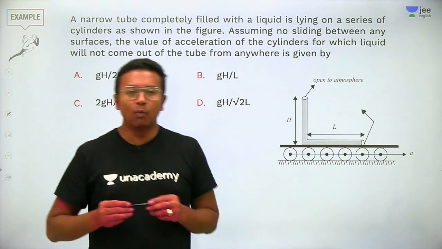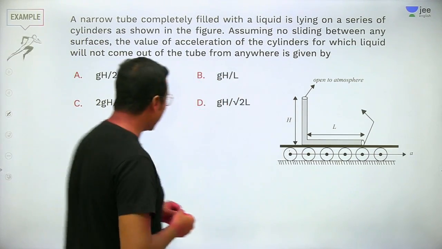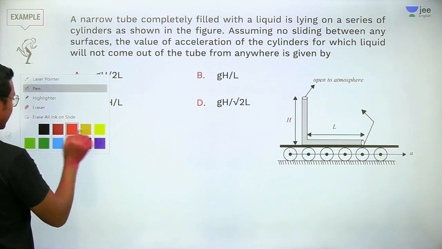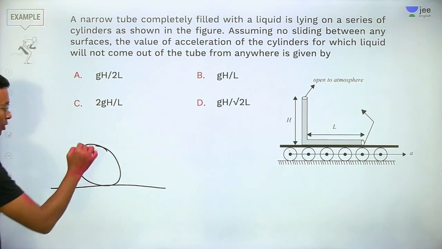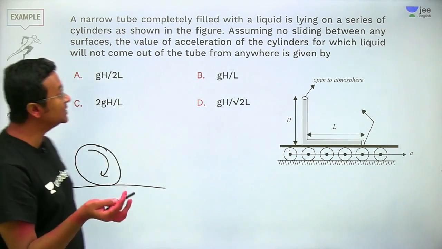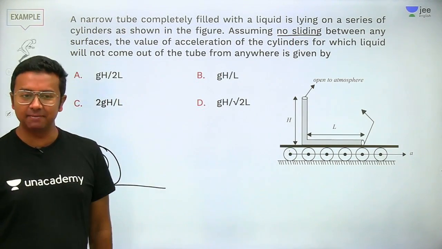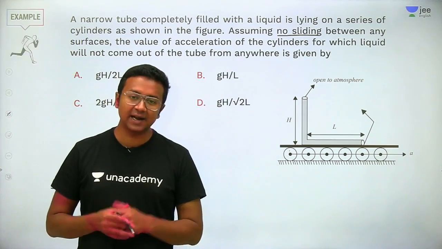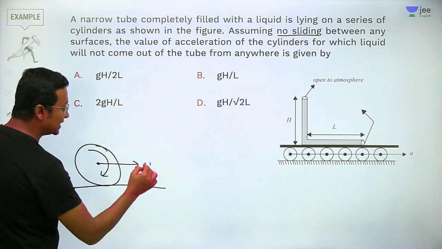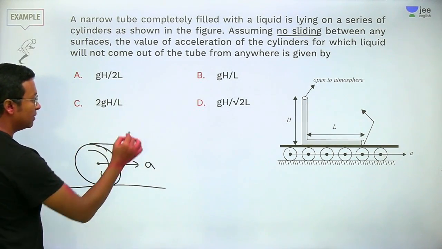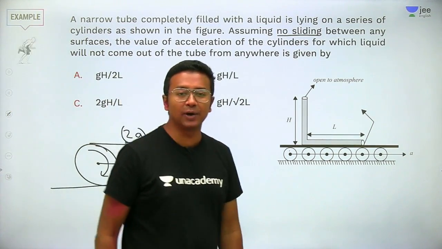Now, one important concept of rotational mechanics that we need to apply here is that for any rigid body having pure rolling, there is no sliding taking place. In case of pure rolling, if the center of mass is moving ahead with an acceleration of A, then the topmost point will be moving ahead with an acceleration of 2A. So this is the concept we need to use from rotational mechanics.